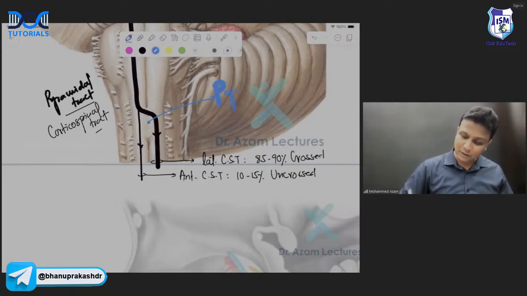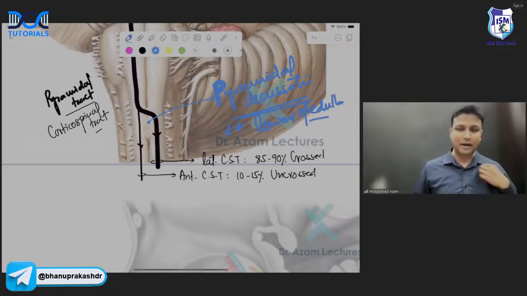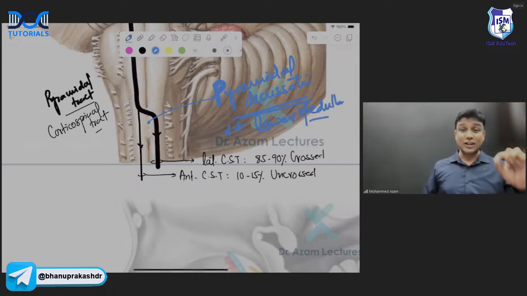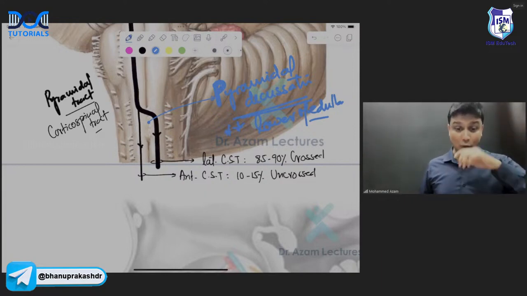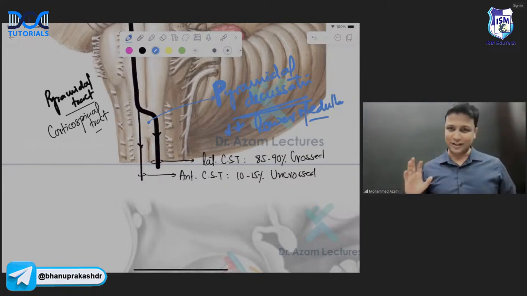So what is this crossing known as, sir? Pyramidal decussation. And where is this pyramidal decussation taking place? In lower medulla. This is extremely important. Please star mark. Pyramidal decussation is taking place in the lower medulla. Lower medulla में हो रहा है. वो अच्छे से आपके माइंड में प्रिंट हो जाना चाहिए. ठीक है ना? ये आपके एग्जाम में कई बार पूछा गया है.